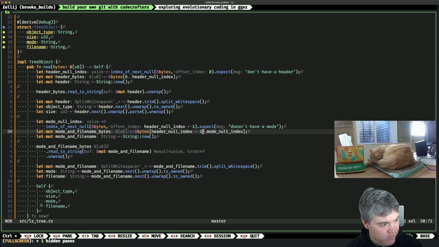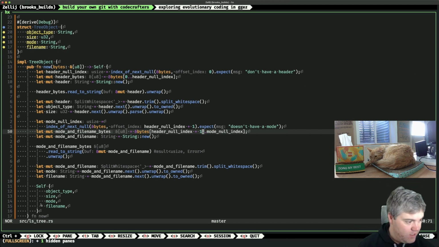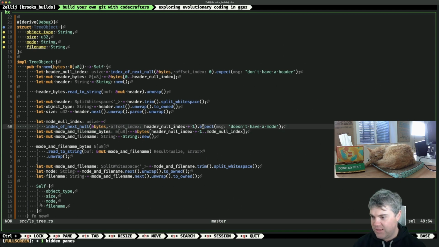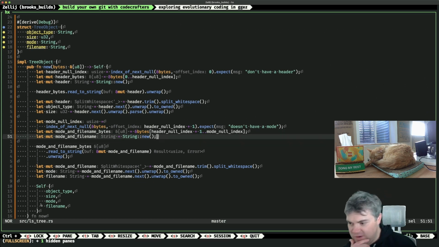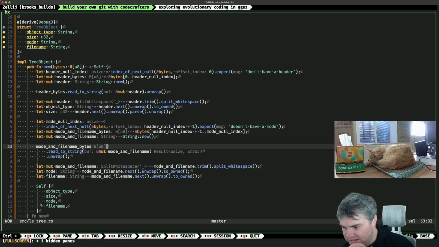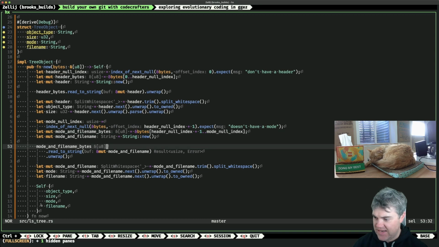Storing it as a decimal, if you're doing anything with it, could be bad. Like suddenly you have 8s and 9s. Oh yeah, that's true. We forgot to split with the +1. I changed that here. Okay, so get the bytes from this one, mode and file name. So yeah, then that should be fine, I think.